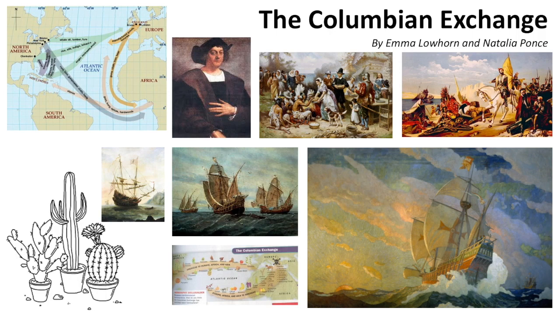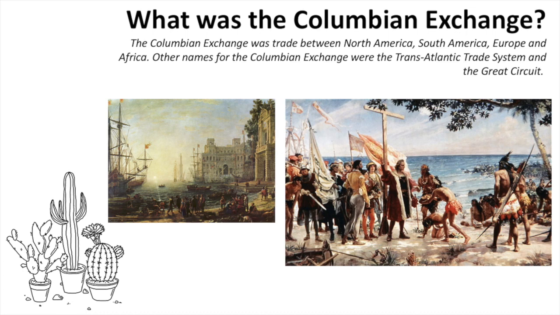The Columbian Exchange by Emma Lohorn and Natalia Pons. The Columbian Exchange was trade between North America, South America, Europe, and Africa. Other names for the Columbian Exchange were the Transatlantic Trade System and the Great Circuit.